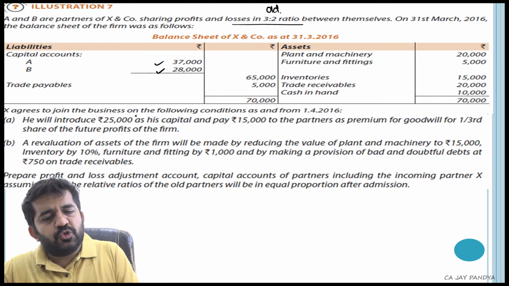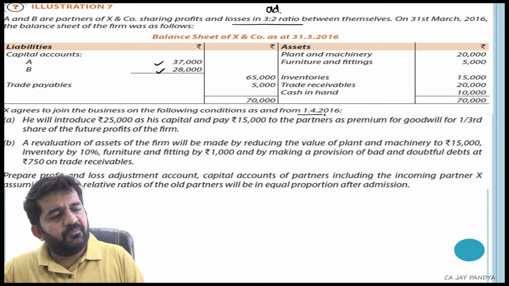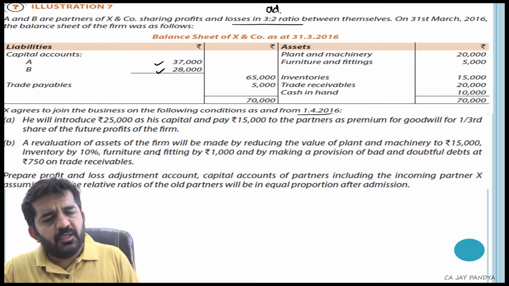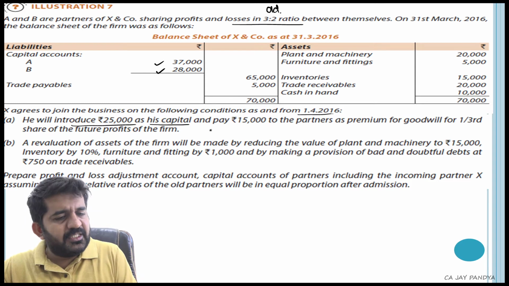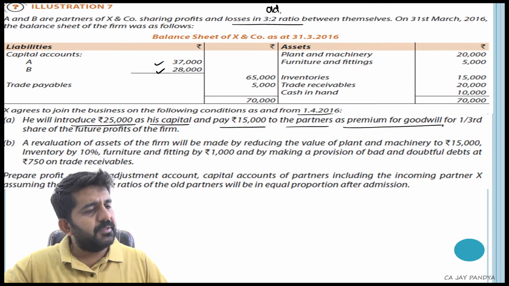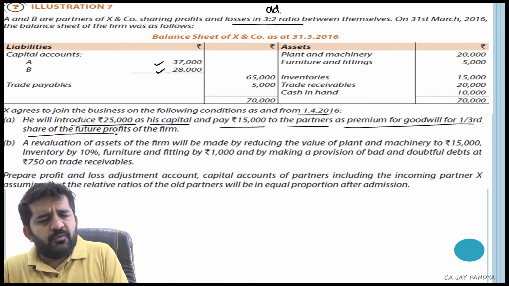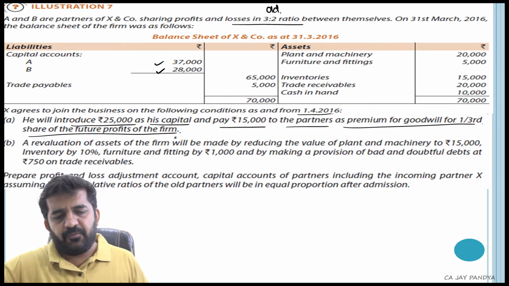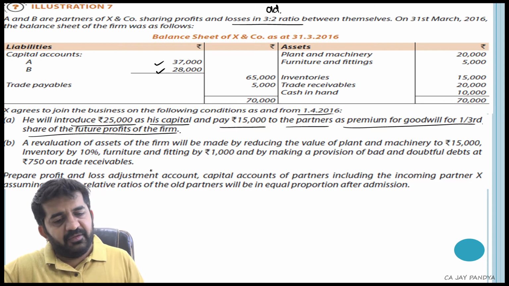X agrees to join the business on the following conditions from 1/4/2016. He will introduce 25,000 as his capital and pay 15,000 to the partners as a premium for goodwill for a 1/3 share in future profit. The revaluation will be made.